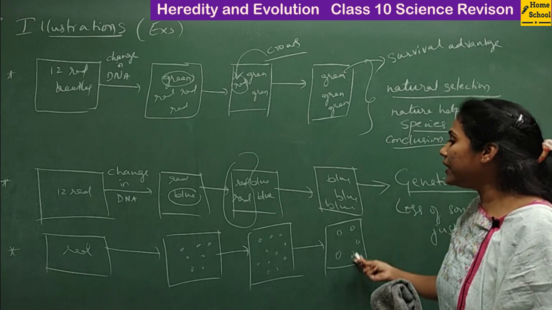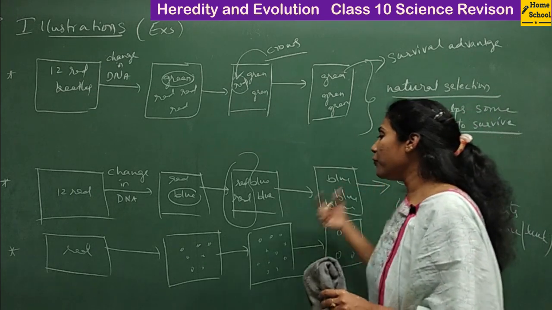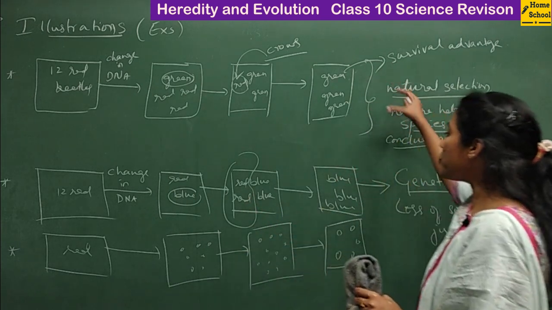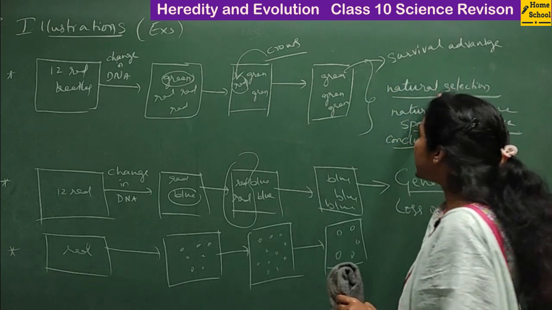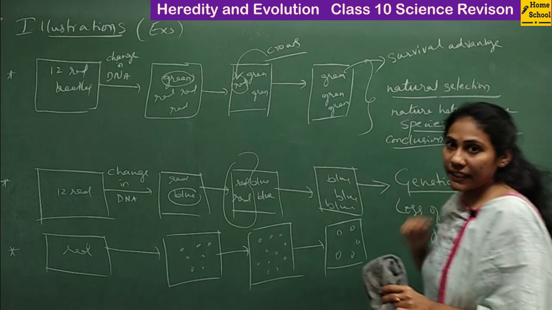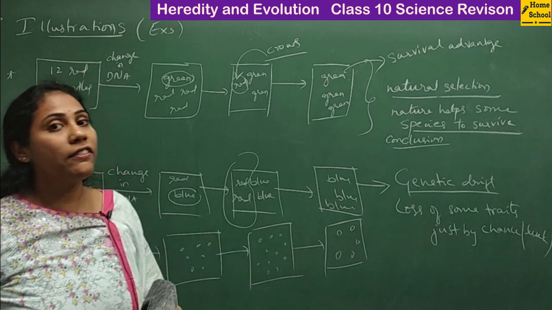Actually, we don't call this evolution, right? This is a temporary change that you will observe in some of the beetle generations. But these two illustrations are important. Here evolution happened due to natural selection, and here evolution happened due to genetic drift. So these were the three examples we studied for evolution.